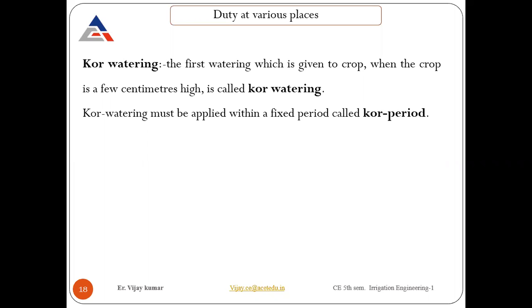And that core watering must be applied within a fixed period of time. Yes, there is a fixed time. Generally, farmers, again this is not fixed. According to me, it depends upon environment, it depends on soil type, it depends upon crop type. So there are many things that we need to consider. It's not a fixed particular time, but for a particular land, a particular crop, a particular season, or particular weather, you can say it's a fixed time.